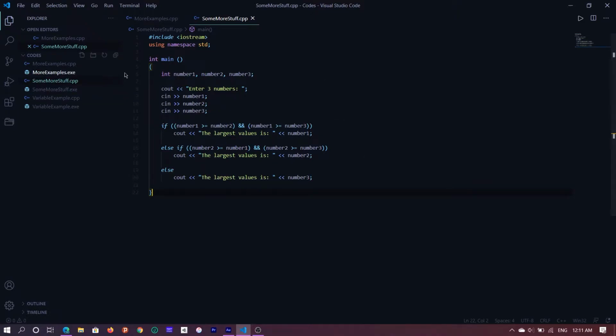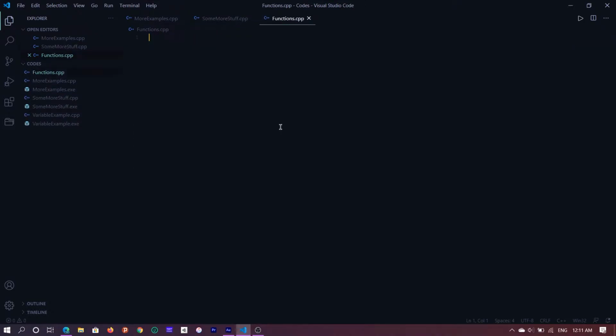Okay, so I'm going to create a new file here as usual, clicking the new file button. Just type in functions.cpp. As you can see, it instantly recognizes that it's a C++ file because of the extension .cpp. So let's get started with the usual stuff. #include <iostream>, using namespace std; int main.